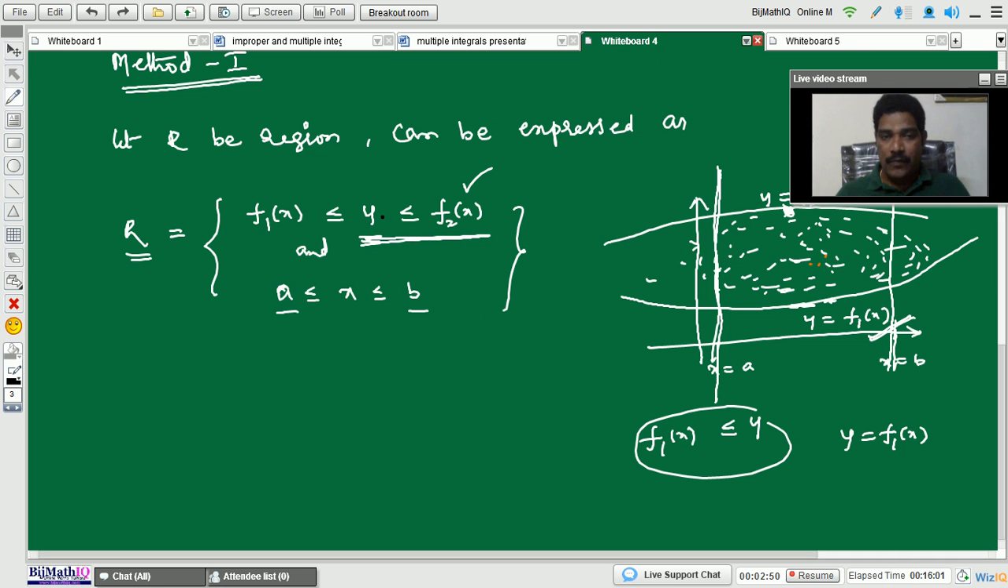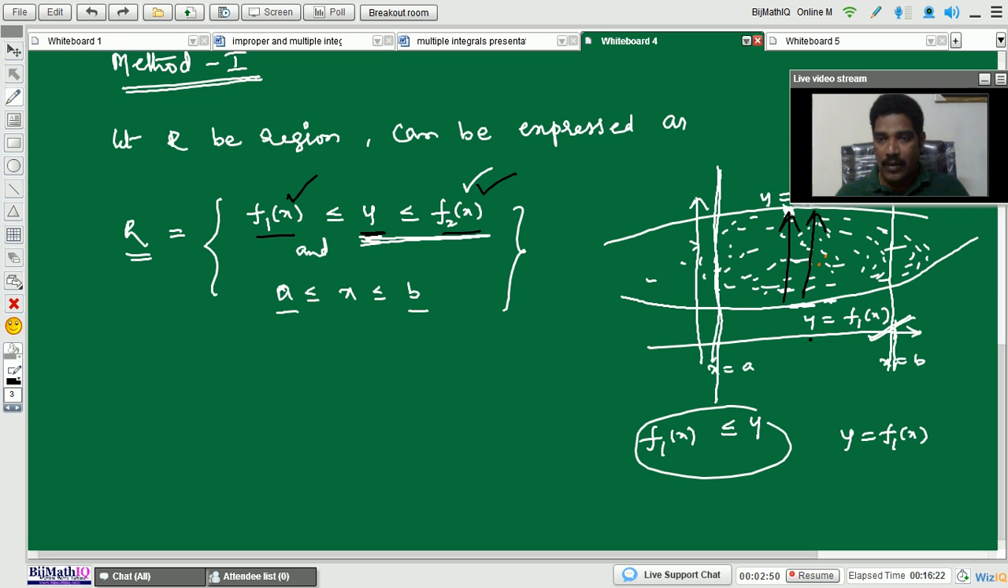First of all, here y is the variable that lies between two functions, f1 of x and f2 of x. So what are the y limits? Lower function and upper function. In the graph, what are the y limits? Lower curve to upper curve. So y limits are lower curve to upper curve.